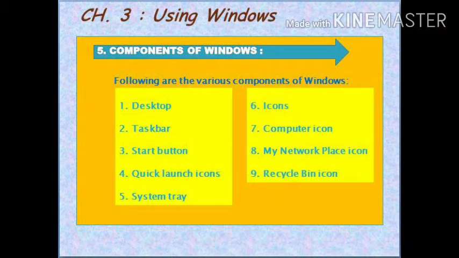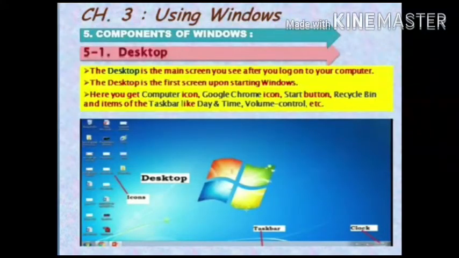Following are the various components of Windows. First, desktop. Second, taskbar. Third, start button. Fourth, quick launch icon. Fifth, system tray. Sixth, icons. Seventh, computer icon. Eighth, my network place icon. Ninth, recycle bin icon. Desktop.